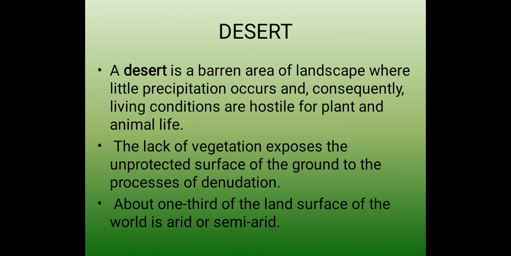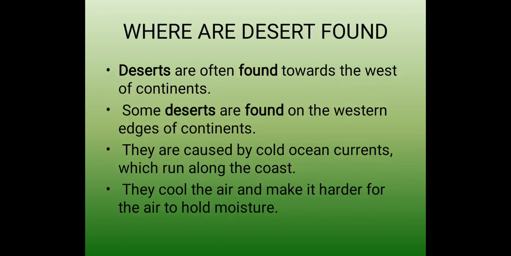About one third of the land surface of the world is arid or semi-arid. Arid is a region where there is lack of vegetation, where plants, trees and animals do not survive, or they survive in very small quantity.